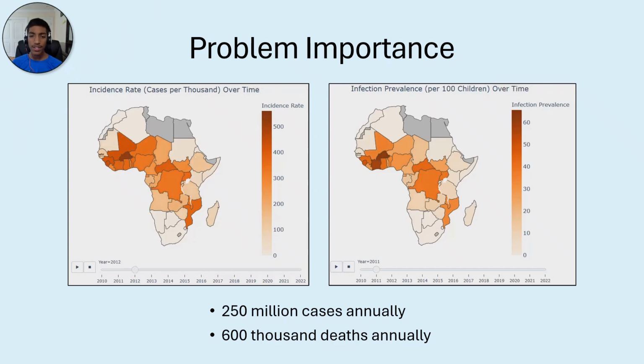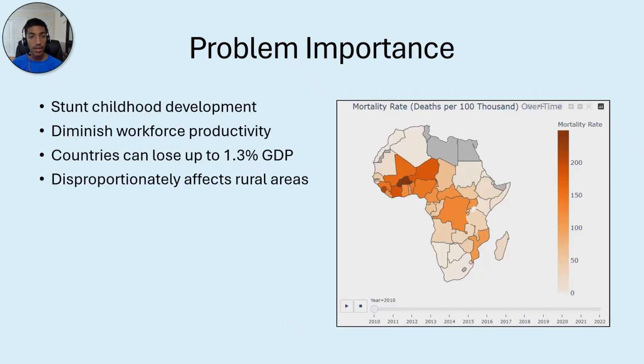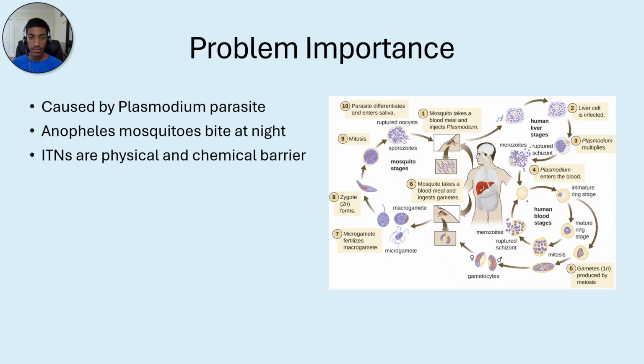Despite being both preventable and curable, malaria causes 250 million cases annually. Africa accounts for 75% of cases, with children under 5 making up 75% of total deaths. Beyond health metrics, malaria stunts childhood development, reduces workforce productivity, and can cost countries up to 1.3% of their GDP annually.